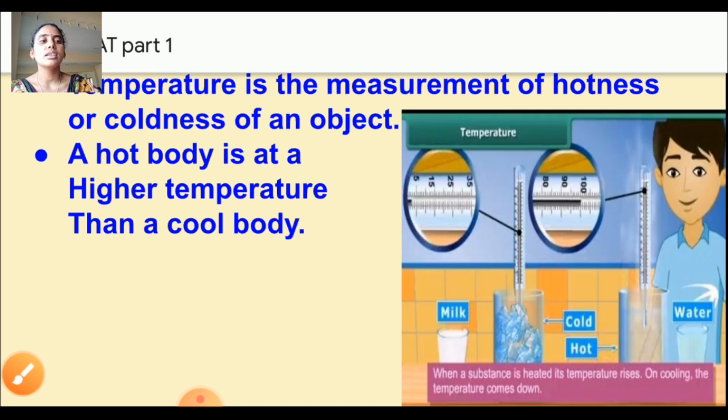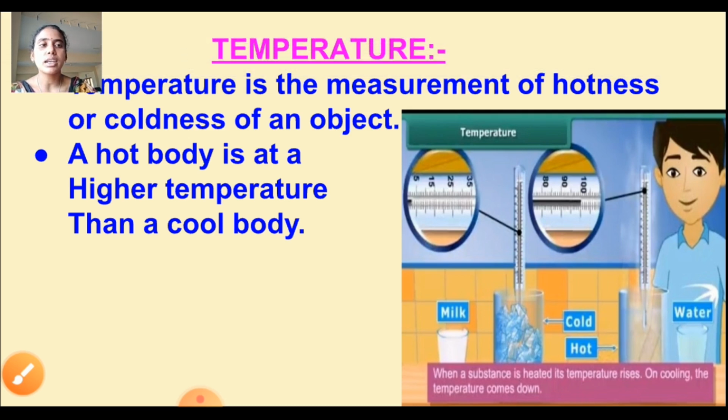So when a substance is heated, its temperature rises. When the substance is cooled, the temperature comes down. Temperature is the measurement of hotness or coldness of an object. Heated means the temperature will increase; cooled means the temperature will decrease.